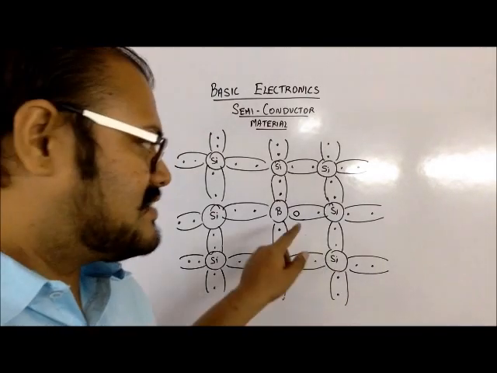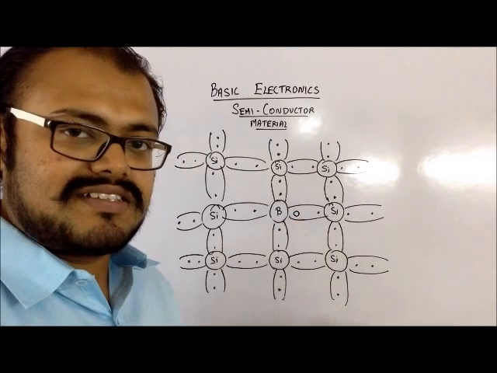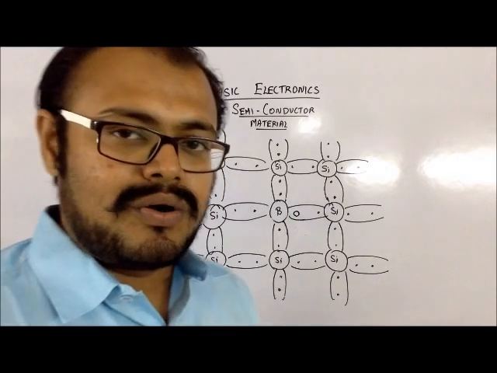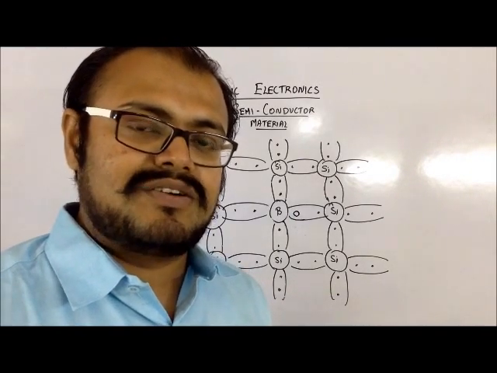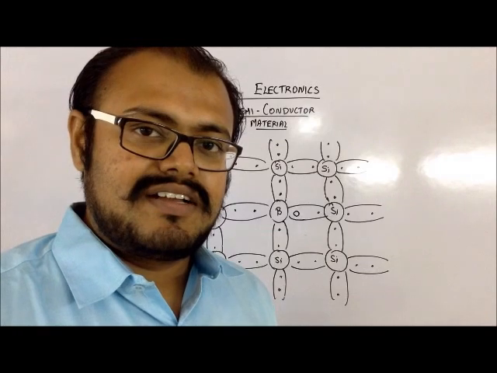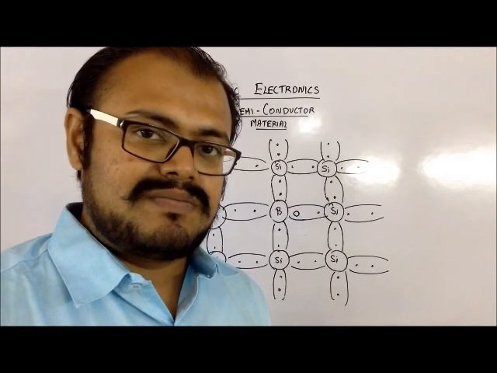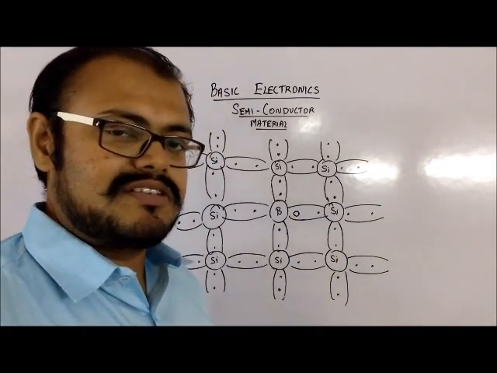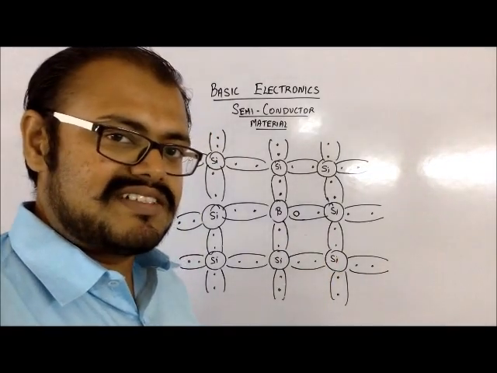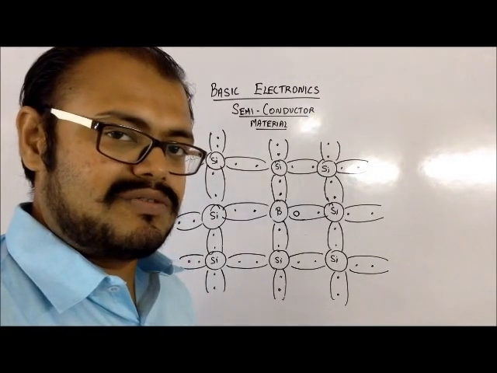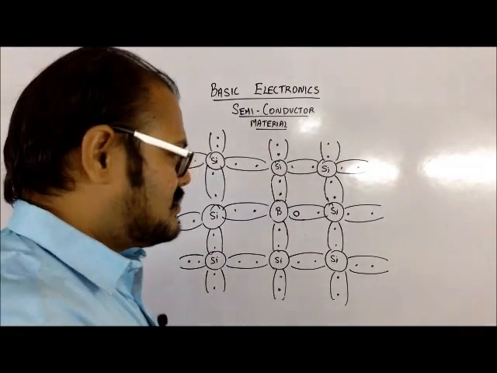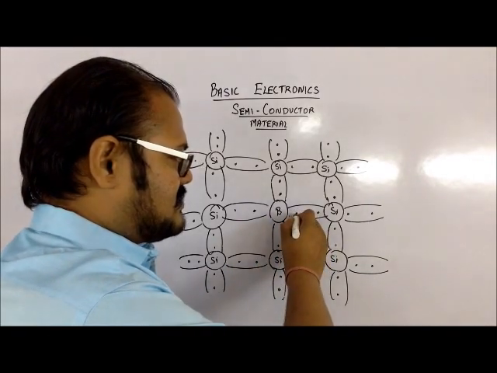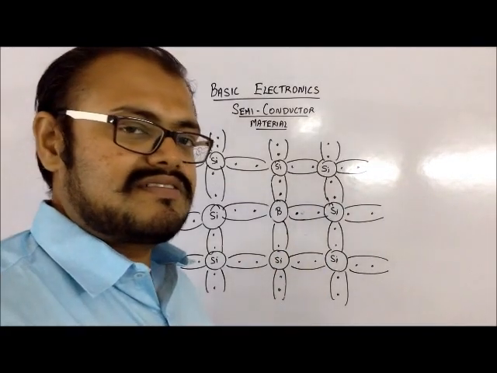Because of this, a valency is created, which is a positive valency. This valency, as we know, is a hole. This hole is helpful in conduction of electricity. The conduction of electricity is possible because of the presence of a positive charge in this particular bond. So it tries to acquire an electron towards it. It attracts electrons towards it, so it can attract any electron in the neighborhood and satisfy its valency and nullify itself.